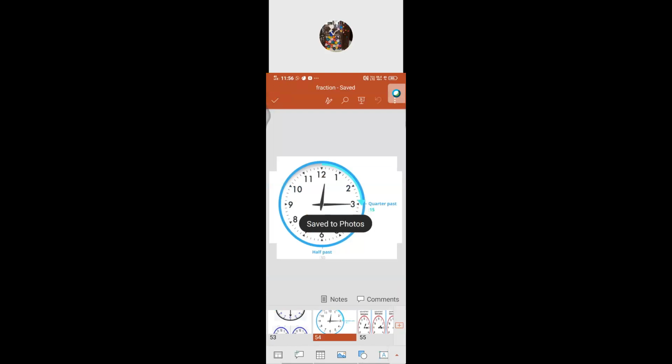Quarter. Now consider that the portion has been divided into 4 equal parts. So each part denotes a quarter, isn't it? That means the minute hand has moved from 12 a quarter way around the clock. Doesn't it look like a quarter of a circle? That is a quarter of a circle.